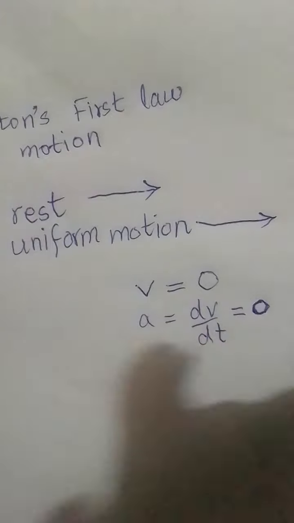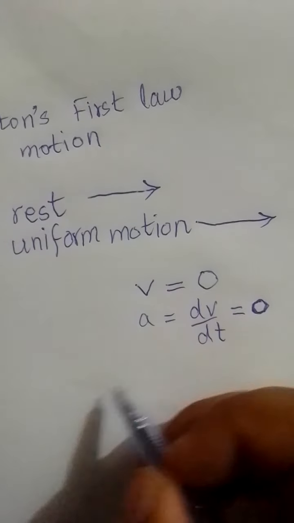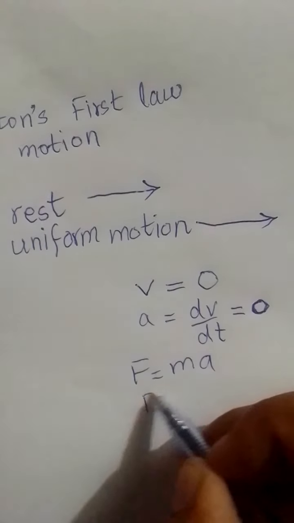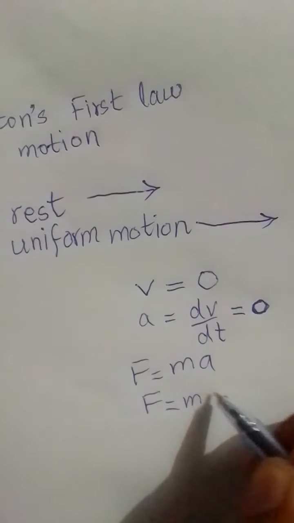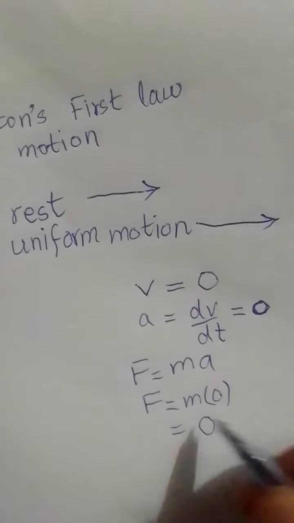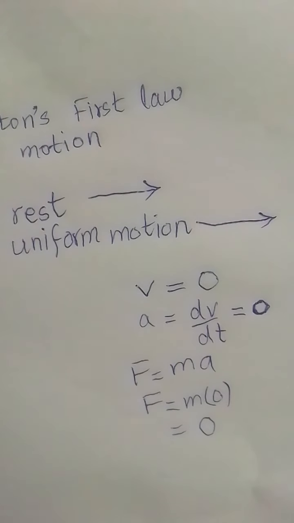Okay, and the force: force is equal to mass into acceleration, so force is equal to m into 0, which is equal to 0. So when a body is at rest, its velocity is 0, its acceleration is also 0, and the net force applied on it is 0, so it will remain at rest, because there is no external or unbalanced force being applied on it.